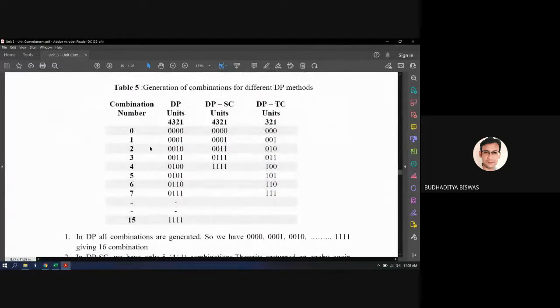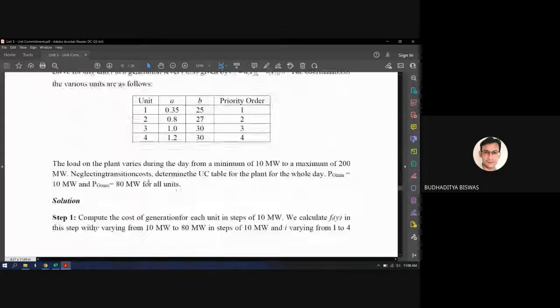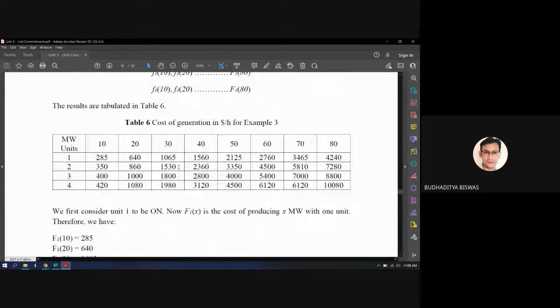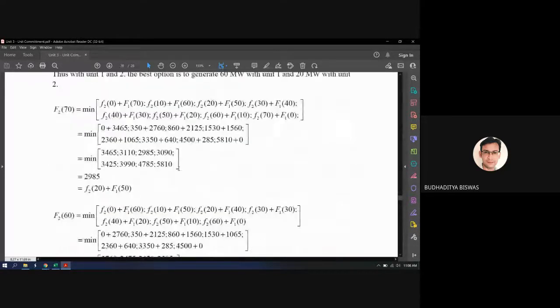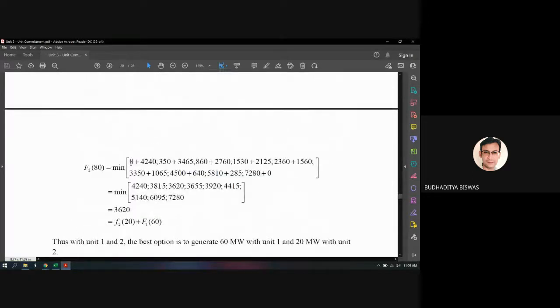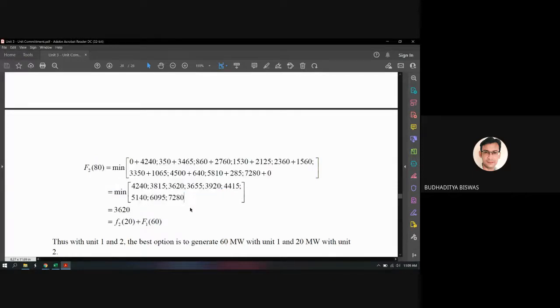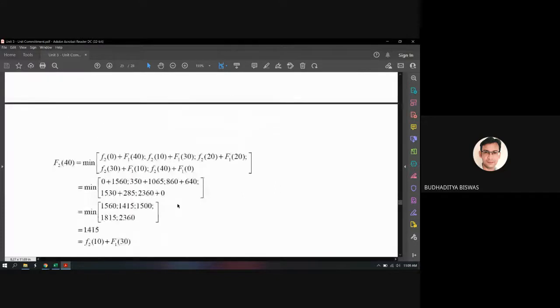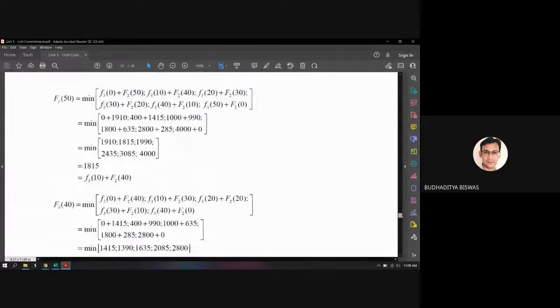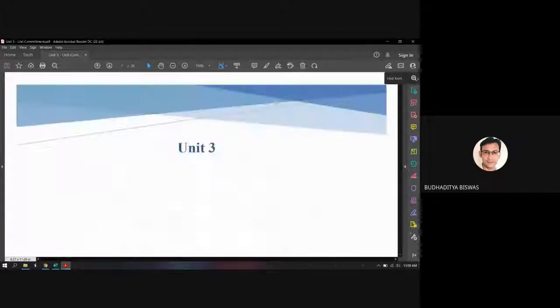And here one example is there, and if you're able to follow this example, then you can understand everything. The example looks like very big, but you see the only one formula is used to find out this one. It actually looks like big, but when you try to do these things by your own hand, it will become more simple. So this thing is required only to find out the solution of the unit commitment using the dynamic programming method. So in the next day, next Monday, we'll start this one.